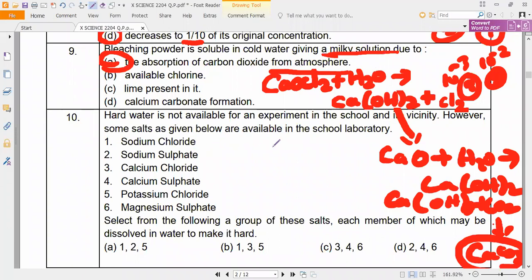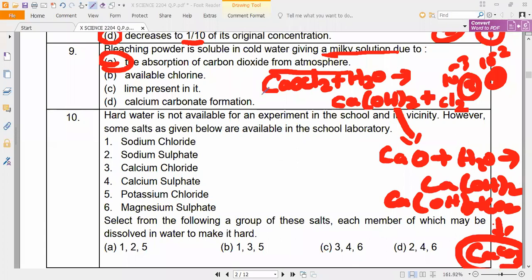Sir, then can we choose option D also? Calcium carbonate formation, okay. But here it is turning into a milky solution because it will absorb the carbon dioxide from the atmosphere. Understand? Yes, sir.